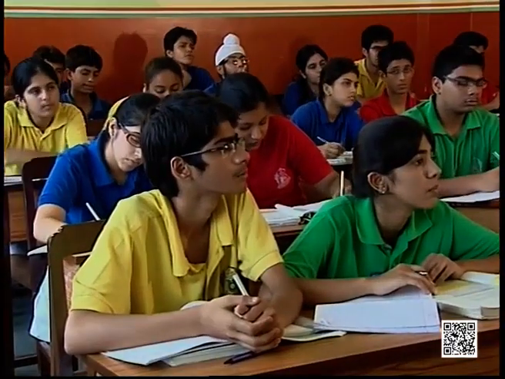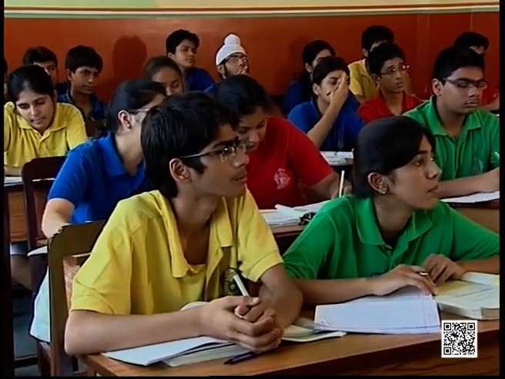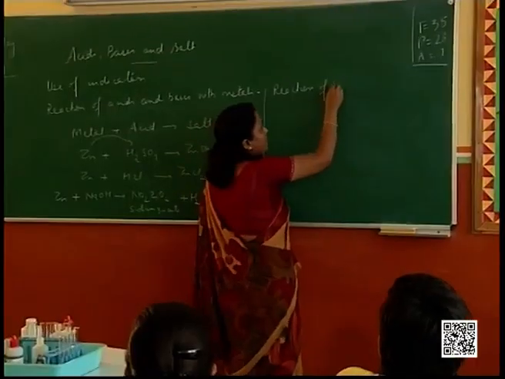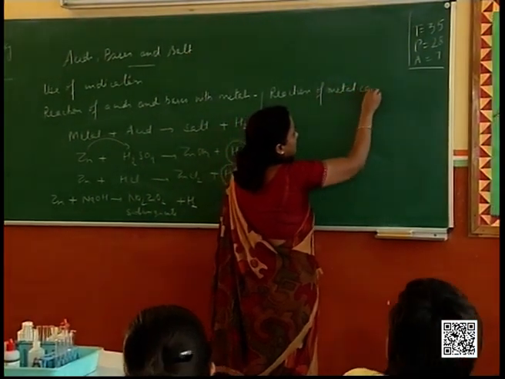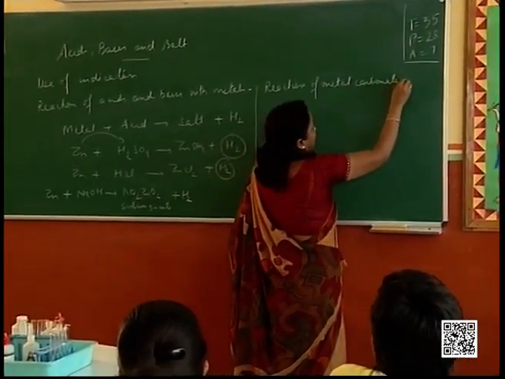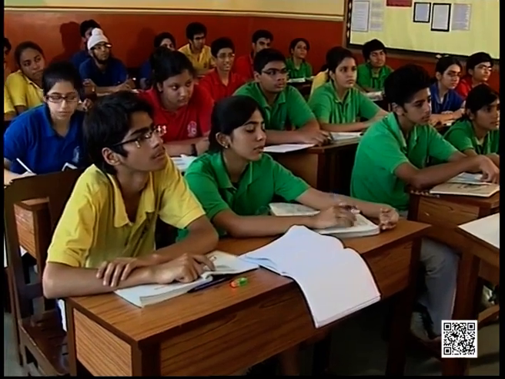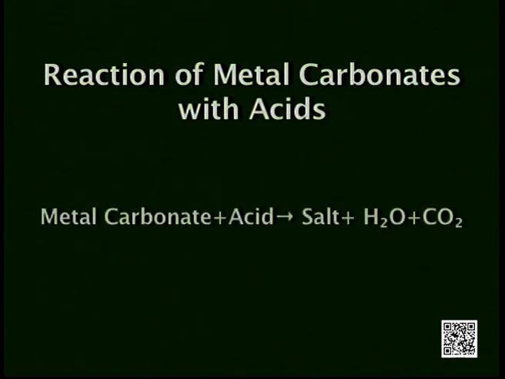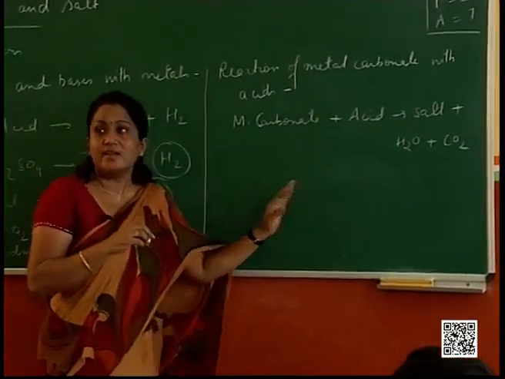which is written in the book on page 21. Reaction of metal carbonate or a metal hydrogen carbonate with acids. Alright, so metal carbonate plus acid will give you salt plus carbon dioxide and water. Alright, this is the general equation you have to write.